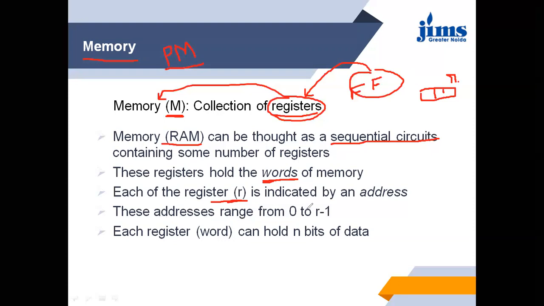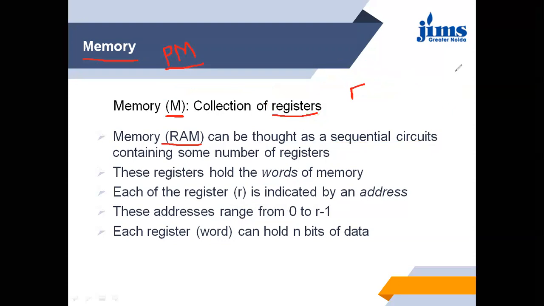The addresses range from 0 to R minus 1. If there are n registers, then we say this is from 0 to n minus 1. I told you that here we generally start the values from 0, and there is one reason behind it.